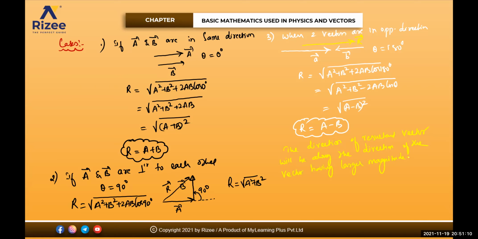Is it clear, beta? Okay. R minimum is a minus b, R maximum is a plus b. Very good.